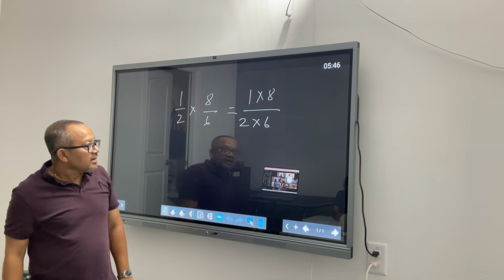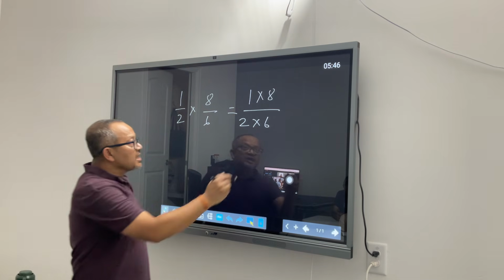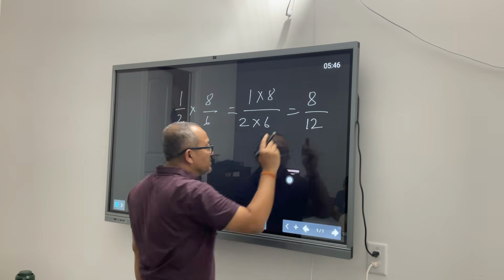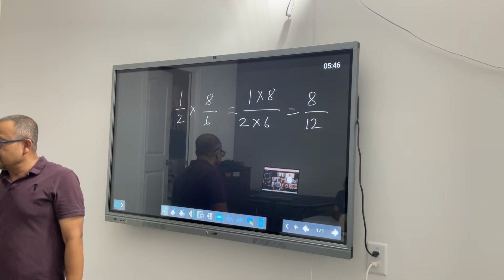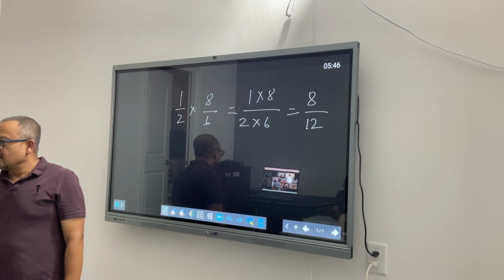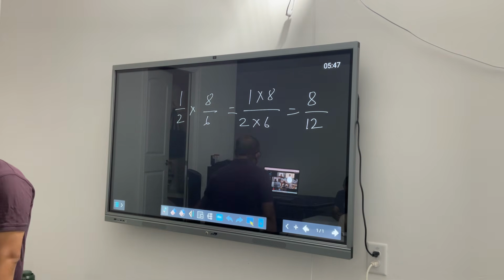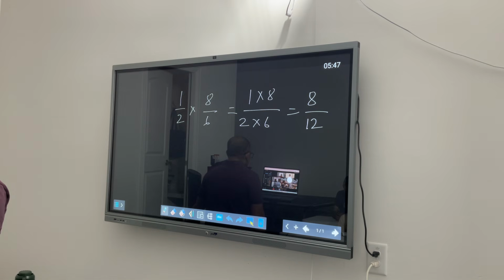Now, your easy answer would be 8 times 1 is 8, divided by 2 times 6 is 12. Yeah? But I am always on the lookout for smaller numbers. Anything that is small, I like it so much.